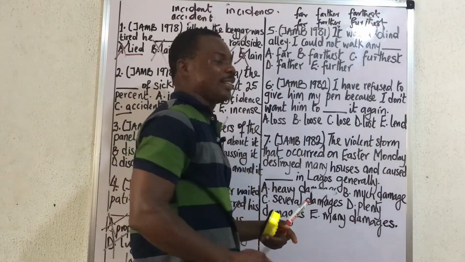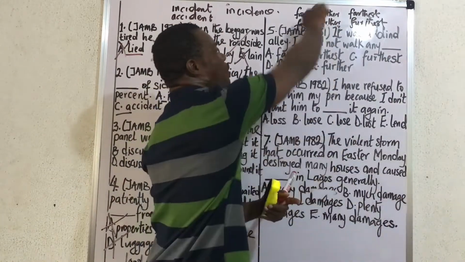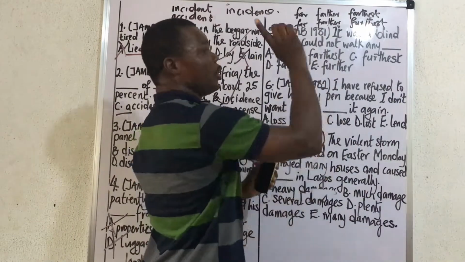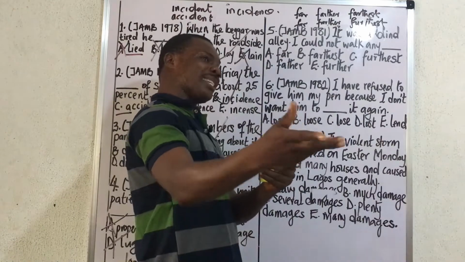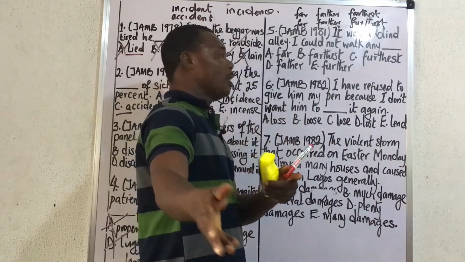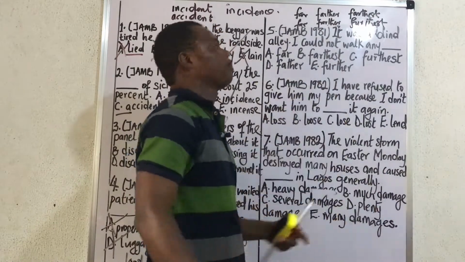Further to what I was saying, correct. You cannot say farther to what I was saying. But if it is traveling, you're going to use farther. Look at this question now. Also take note that far, farther, farthest is used in idiomatic and literary expressions, while further is used in ordinary expression, where it simply means more.